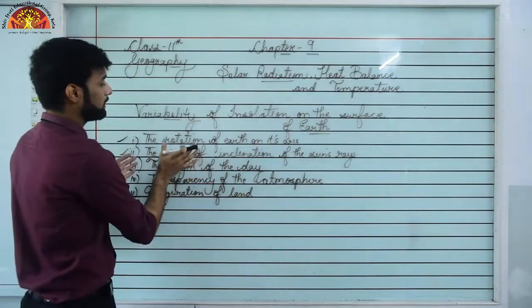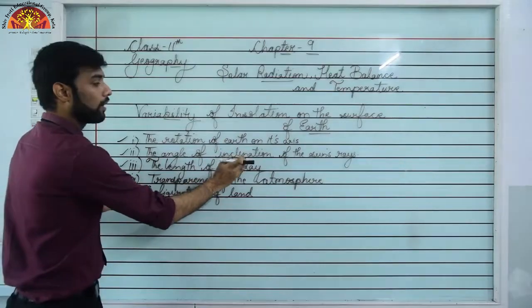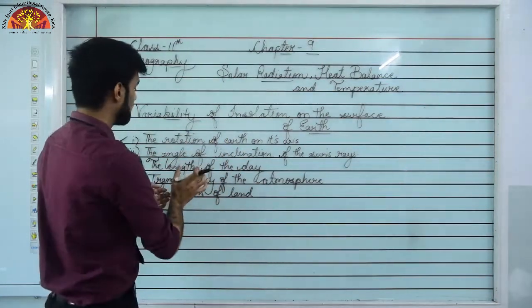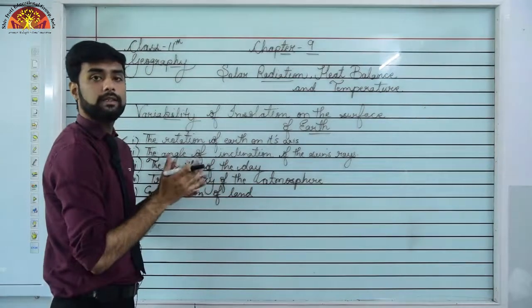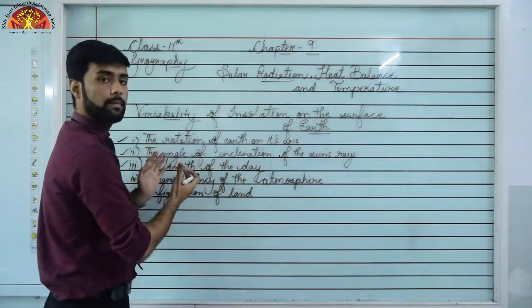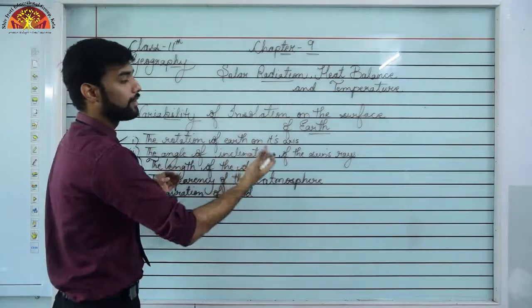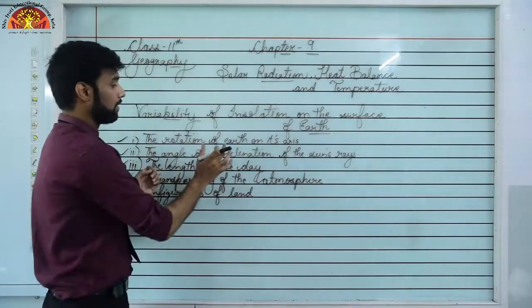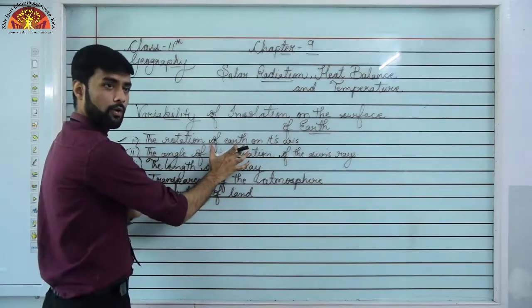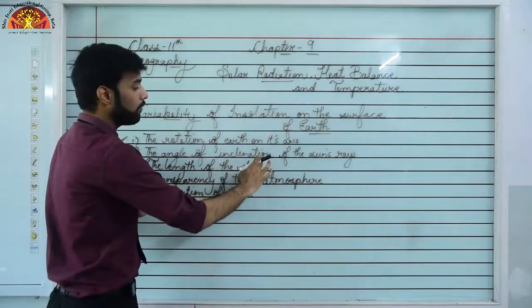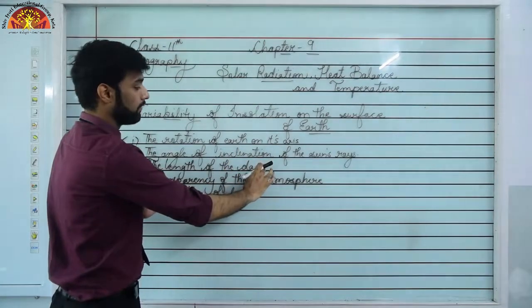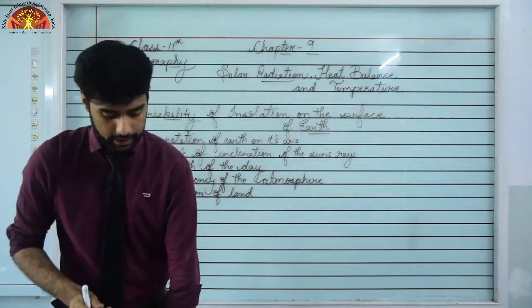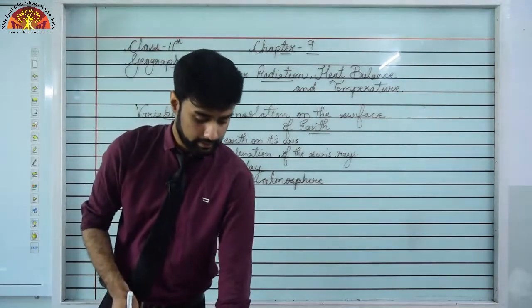These are the important topics: the rotation of the earth, the angle of inclination, which means latitudinal areas where we are living, and the length of the day, how much daylight we are receiving. For example, in summer we have longer hours of day and in winter we have shorter hours of day. That means there will be a variation in day and night depending on where we are living and how much daylight we are getting. So these were the factors of variability of insolation at the surface of the earth.